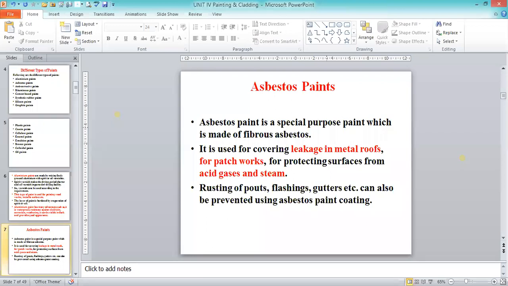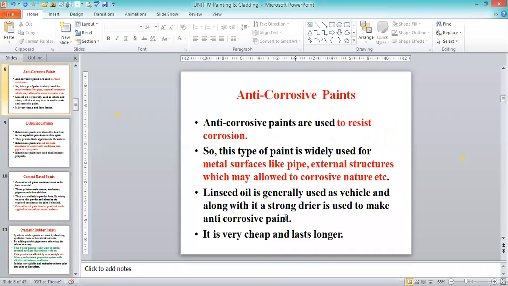Then anti-corrosive paints. Here the term itself gives the meaning: wherever we have corrosive nature in structural elements, we have to go for anti-corrosive paints.